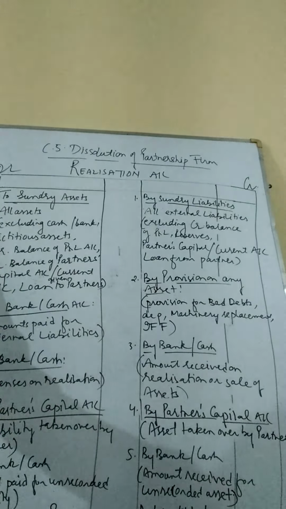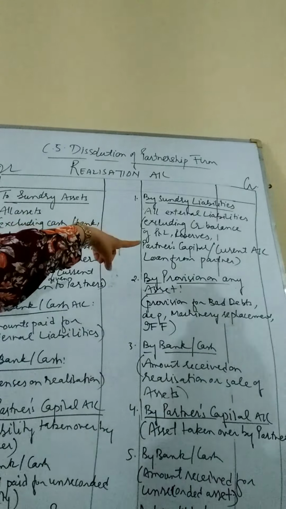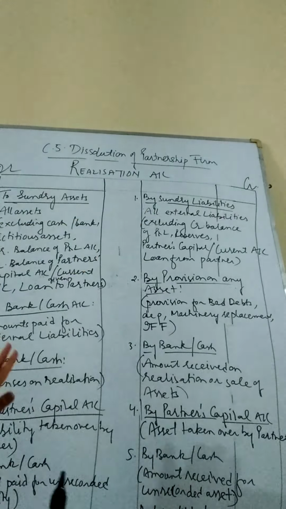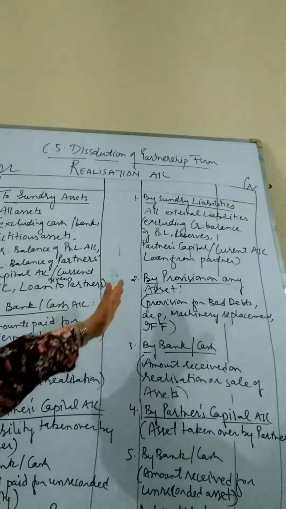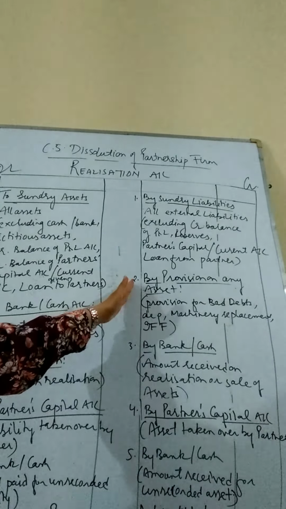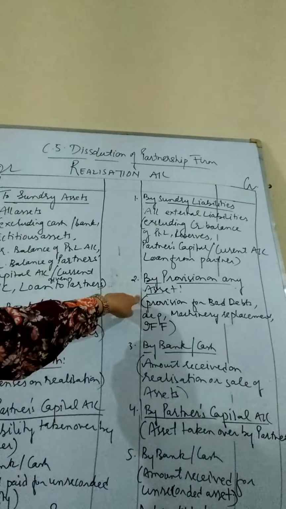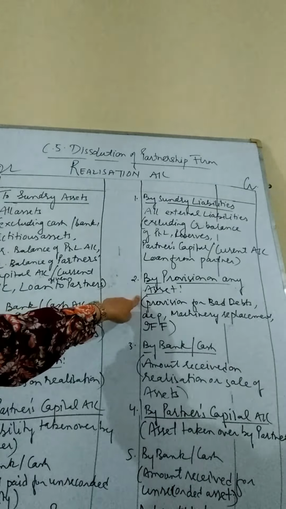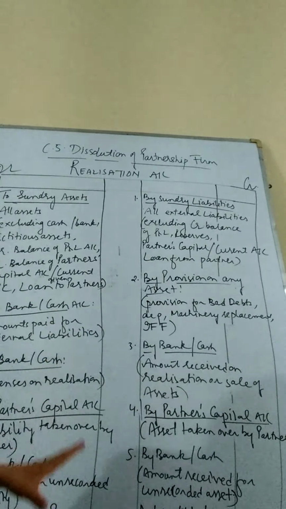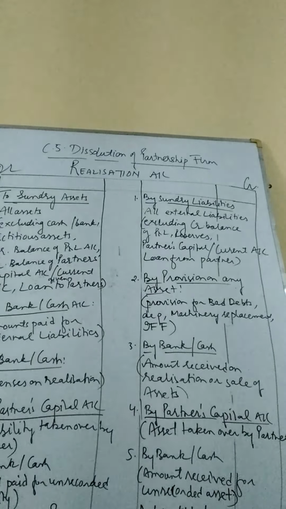First we have transferred the assets on the debit side. Liabilities are transferred on the credit side. Now this portion is almost clear. Coming to the second step, reserves or provisions on assets will be considered on the credit side of the realization account. There are generally 4 types of provisions that we have in the business.